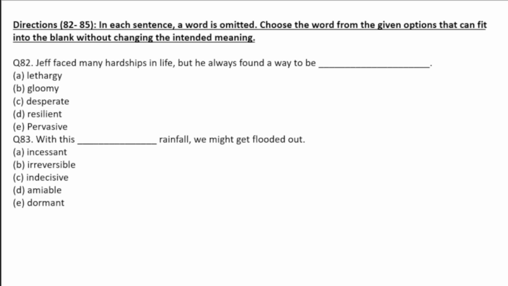So I can go with incessant. Let me tell the meanings first. Incessant means without any end, continuous. Irreversible, which cannot be reversed. Indecisive, which means we cannot take a decision. Amiable means friendly. Dormant means having normal physical function suspended or slowed down for a period of time. That means they are not functioning right now. That is called dormant. So now you can go directly with incessant, without end, continuously. With this continuous rainfall or incessant rainfall, we might get flooded out.